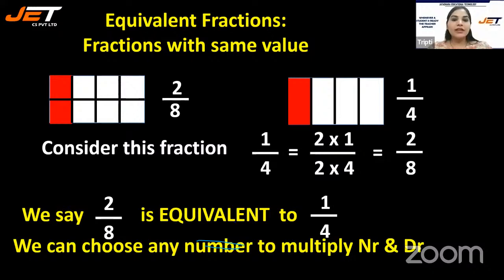We can choose any number to multiply the numerator and denominator, but make sure that whatever you are doing, you are doing it with the same number. If you are multiplying, you multiply the numerator and denominator by the same number. If you are dividing, you divide the numerator and denominator by the same number. It's not like you multiply the numerator by 7 and the denominator by 9, or the numerator by 2 and the denominator by 3. No. Multiply or divide, whatever you are doing, just do it with the same number.